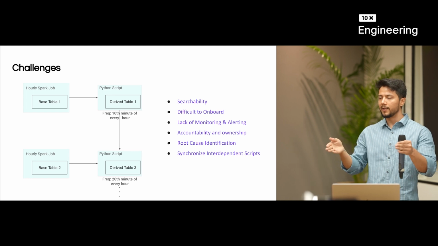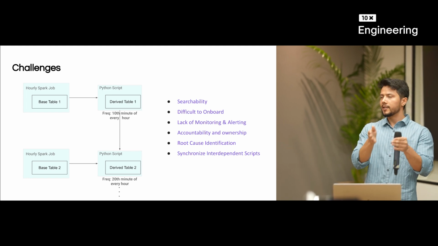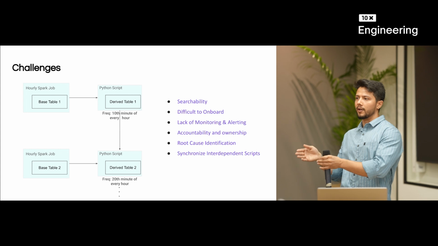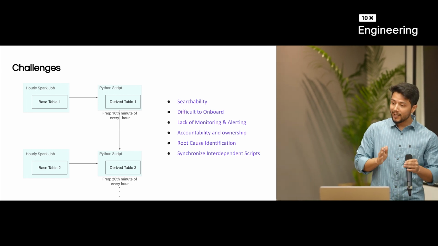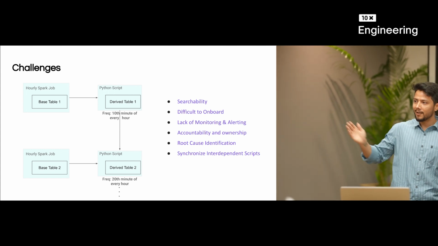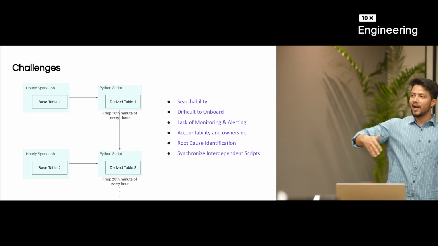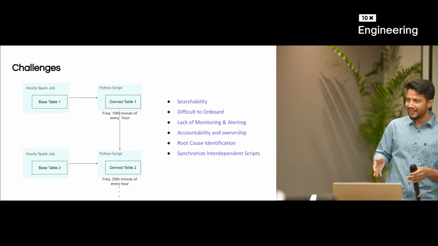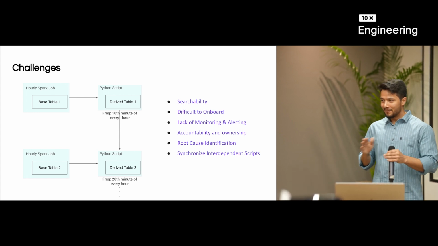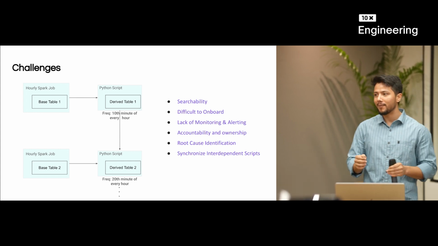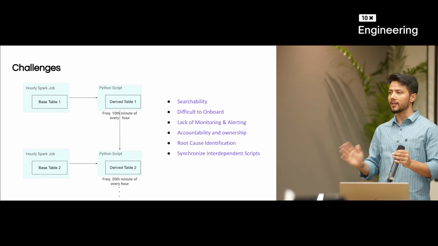We will create a simple DAG, and first derived table 1 will run and then derived table 2 will run. That's simple. But now think that hundreds of tables get onboarded onto this platform, and these tables are interdependent on each other. Maintaining this DAG would be ultra difficult. So we have to have some platform which does this for us.